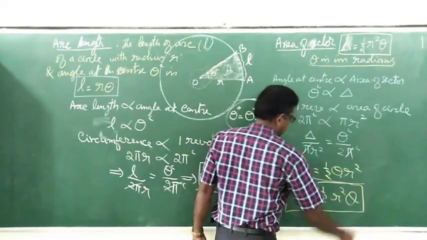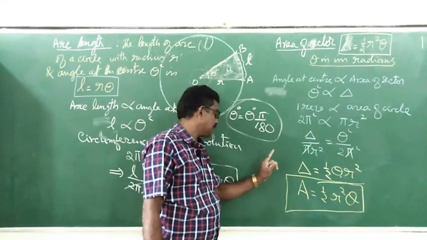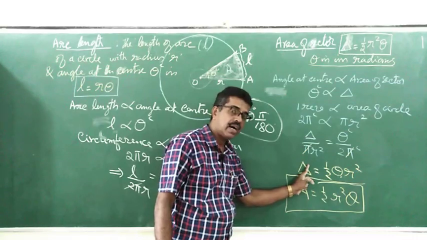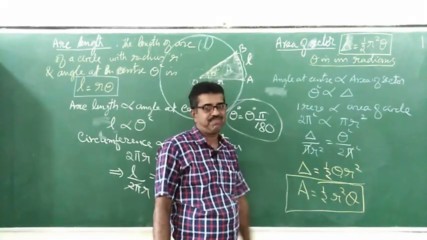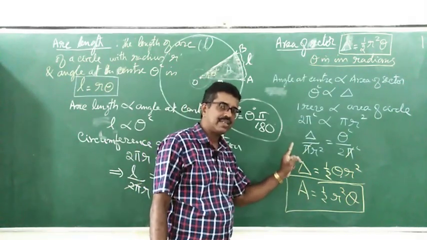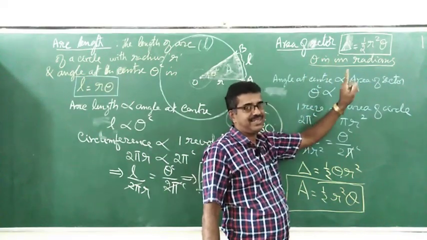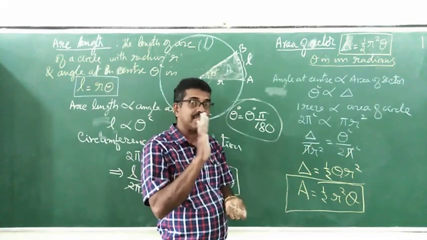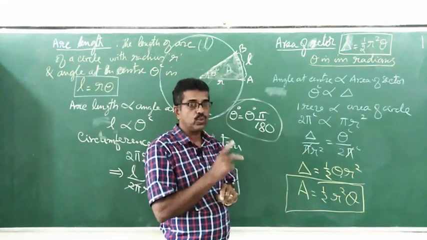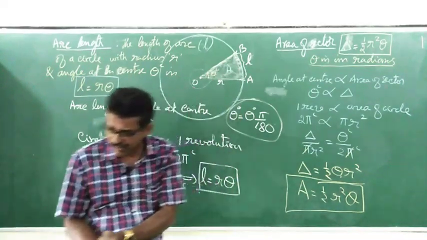This is the formula. What is the formula to find the area of a sector? The area of a sector of a circle is given by A is equal to half r square theta. So area of the sector is given by what? Half r square theta. What is the condition here? Theta should be in radians. Today we learned two formulas: one is arc length, the other one is area of a sector. Area of a sector is clear now, right?